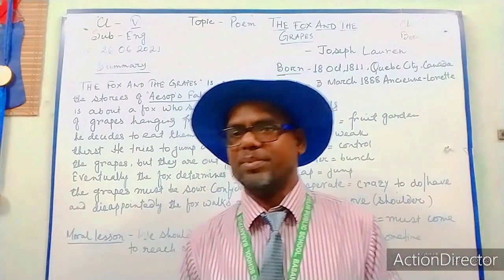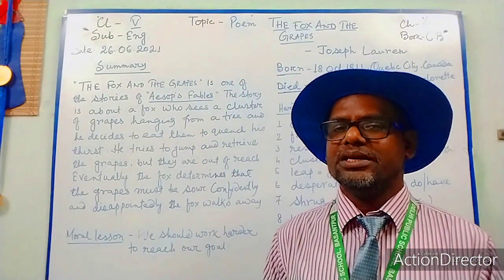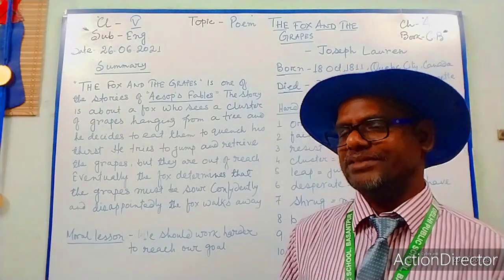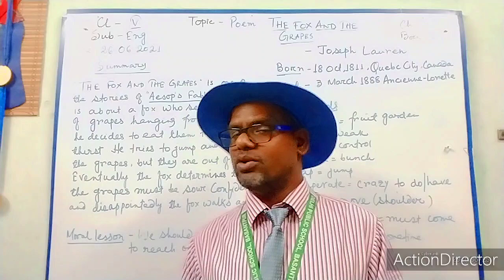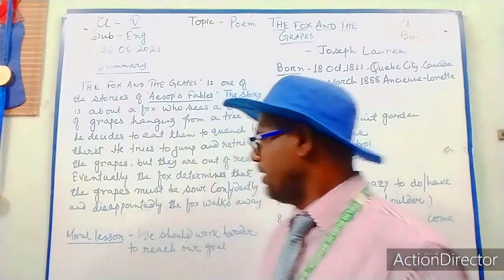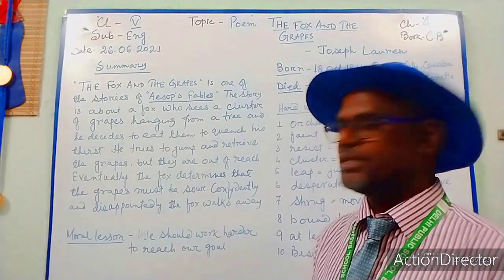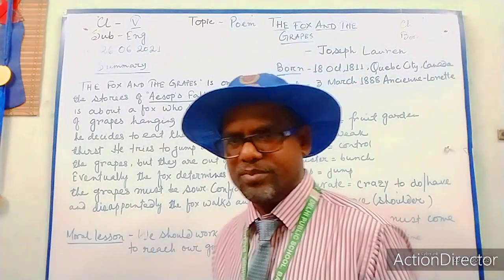Disappointment means unhappiness. So with unhappiness, he left the place, and he thought that he must get other food, not this one. Okay.